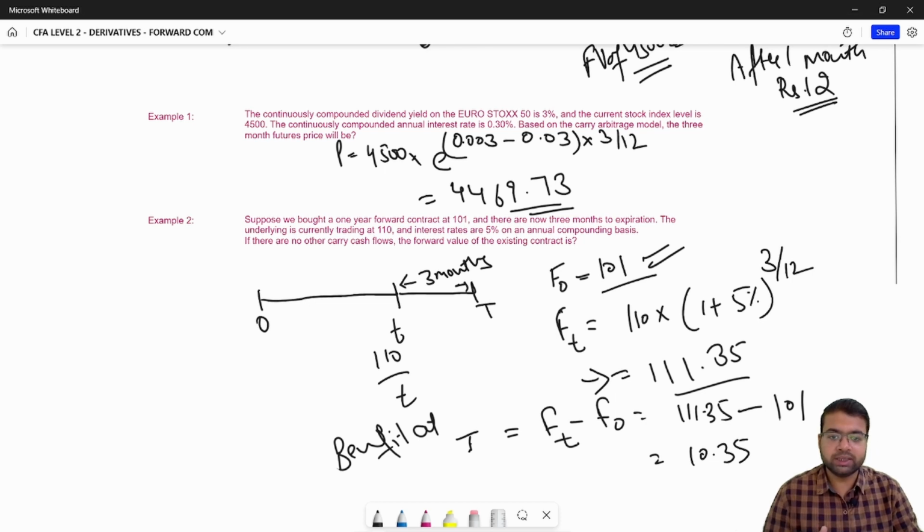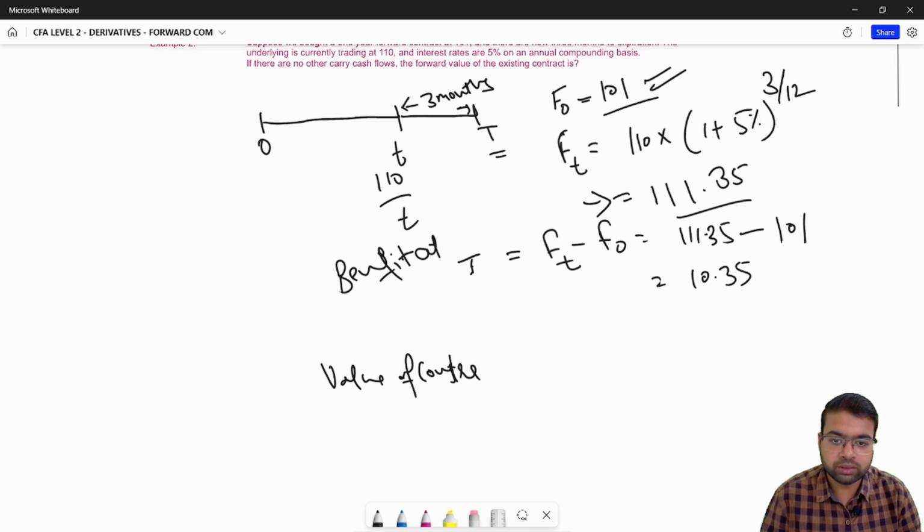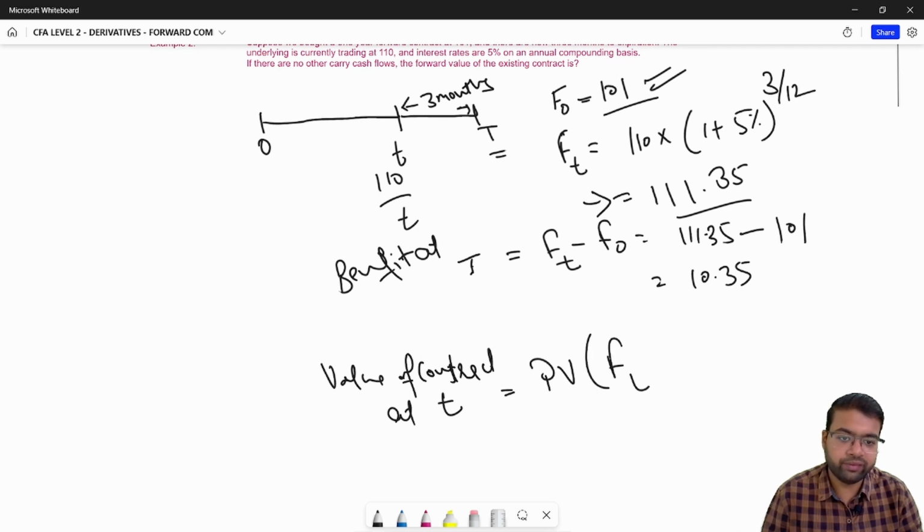But this is the benefit at expiration. You need to calculate the benefit today from this contract, to calculate the value as of today. So the value of the contract at small t is equal to the present value of FT minus F naught.